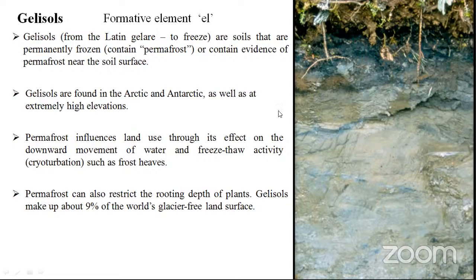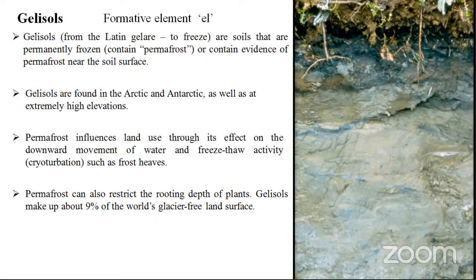There is no chance of going to Antarctica, but we can see some frozen areas. Frozen areas means you can expect these soils in some Himalayan range regions or somewhere the highly frozen conditions are there. There you can find Gelisols. Mostly there will be more cryoturbation, student. These freezing and thawing conditions will be more. So permafrost influence is very high in these conditions.